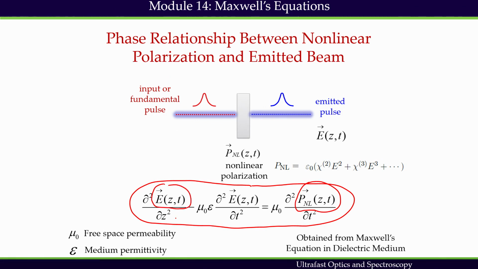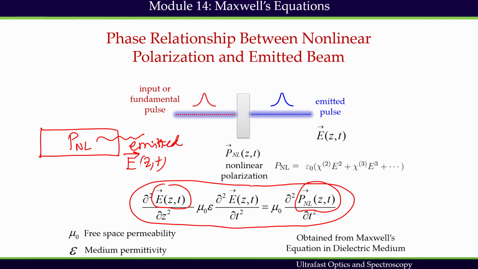In this equation we have to remember that I have a medium, and this medium can produce nonlinear polarization. This nonlinear polarization can create an emitted beam, a new beam. This emitted beam intensity is E(z,t). So, this is nonlinear polarization created by the input beam. How is it related to the input beam? That is related to the input beam by this expression. Nonlinear polarization depends on the input beam.